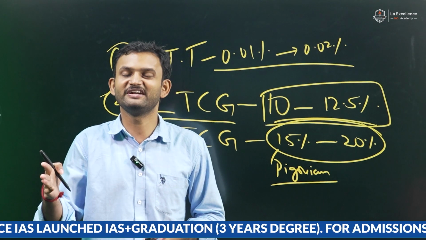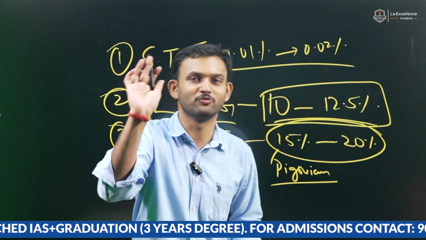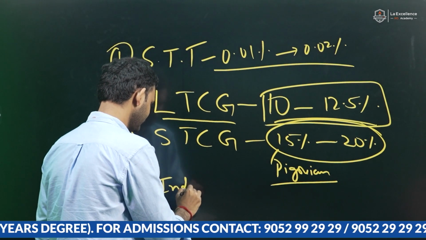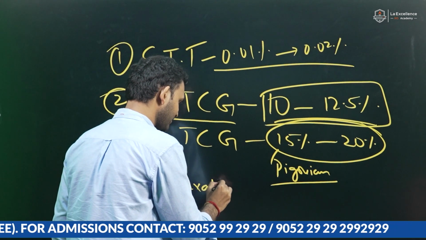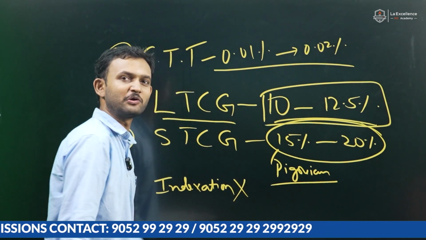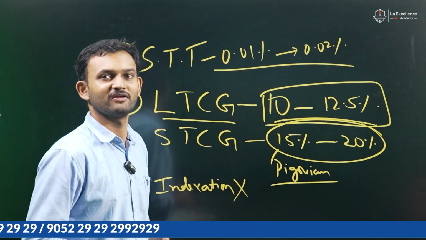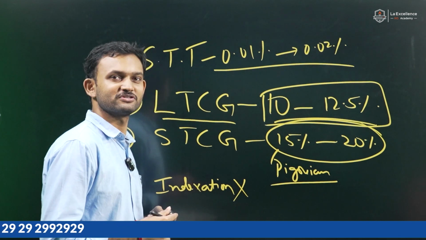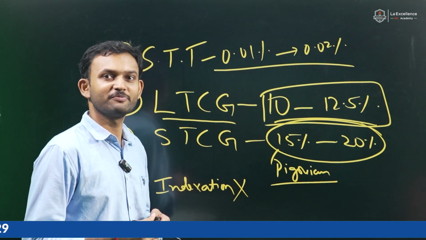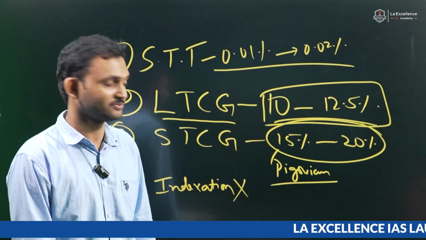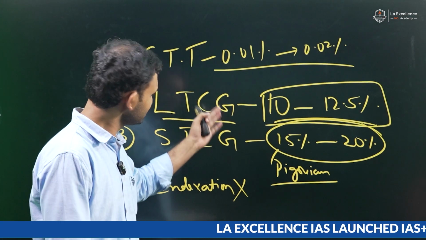The indexation benefit has now been removed on gold and real estate, which is also equivalent to increasing the direct tax, because earlier the direct tax would have been reduced this way, and now it has been removed. Okay, this is the case.